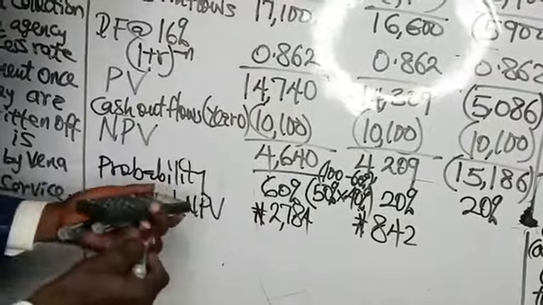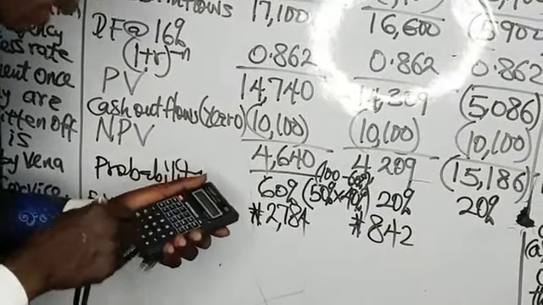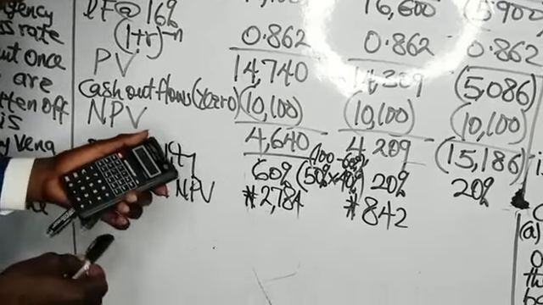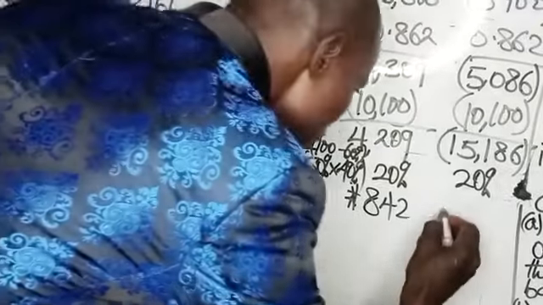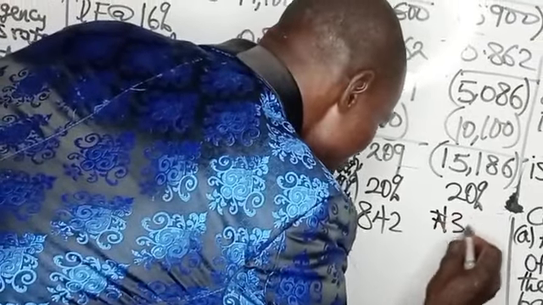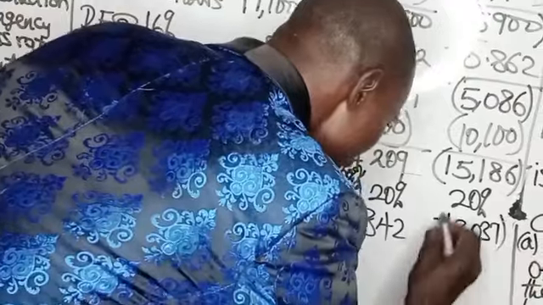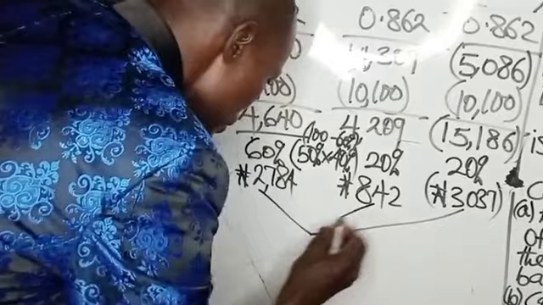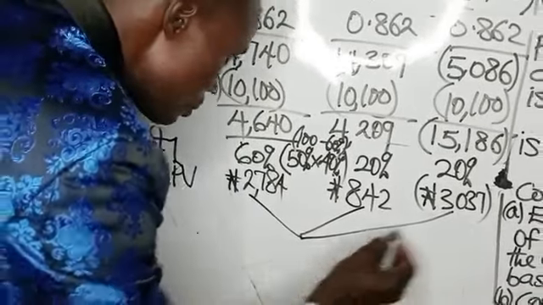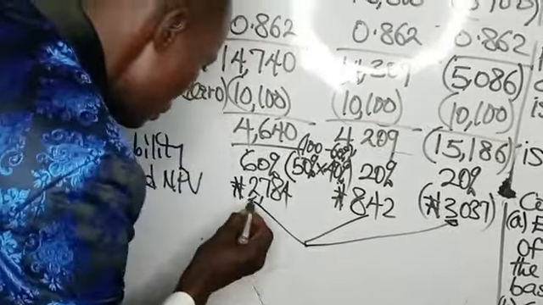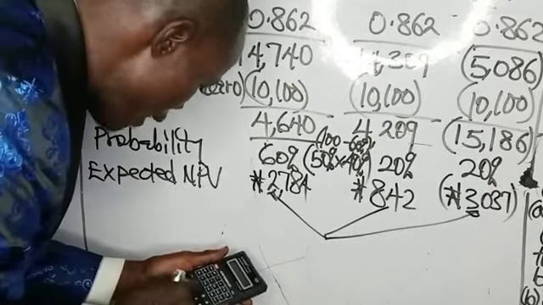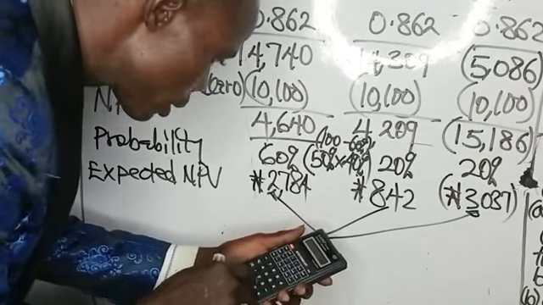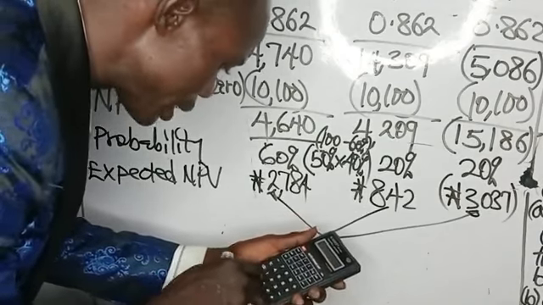The third one, 15,186 times 0.2. That gives us 3,037 negative. So you now sum up everything. Let's add them. 2,784 plus 842 minus 3,037.